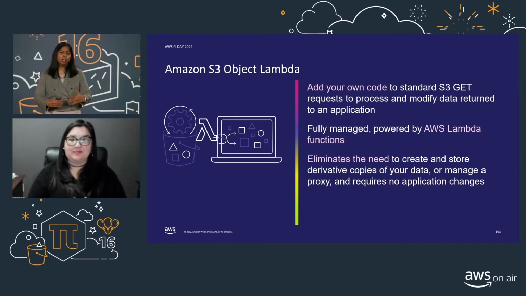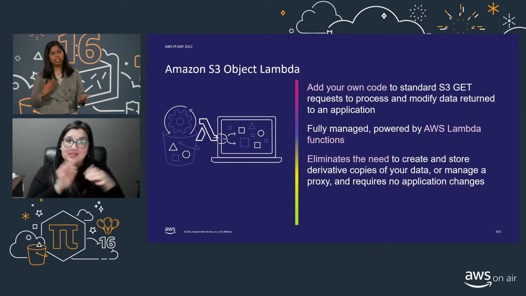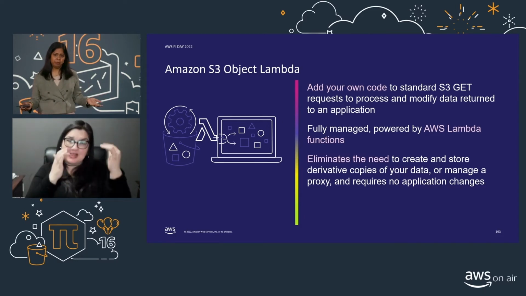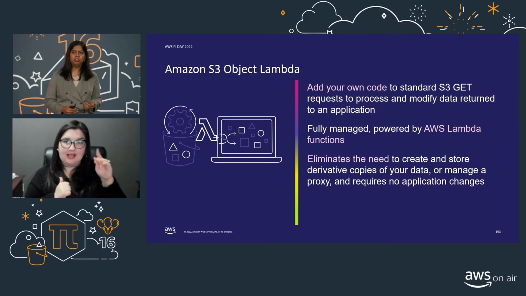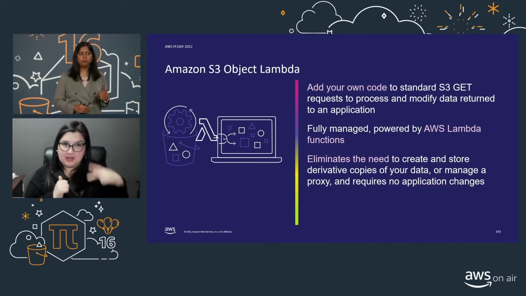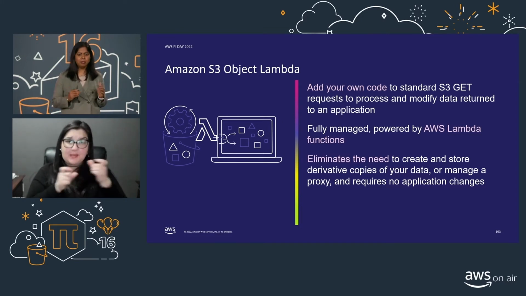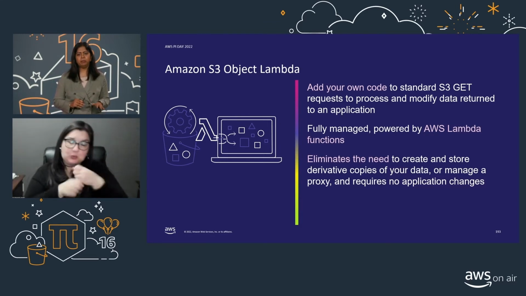Okay, so now we saw how we could simplify all this with Amazon EventBridge and S3 event notifications. So let's move on to Amazon S3 Object Lambda. It is what you use to add your own code to standard S3 GET requests to process and modify data returned to your application. It's fully managed by AWS Lambda, and it eliminates the need to create and store derivative copies of your data or make any changes to your application code.